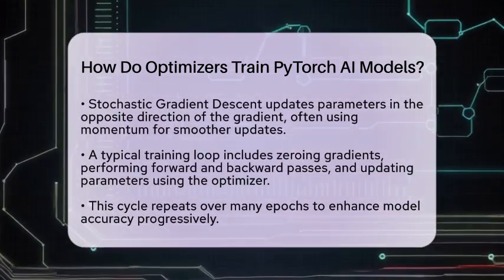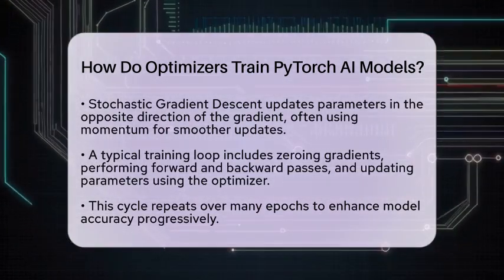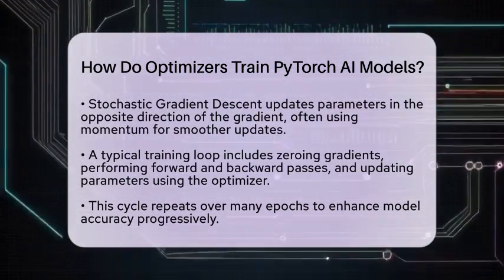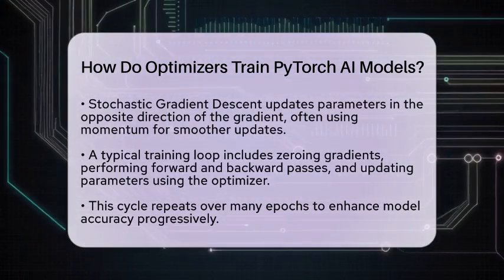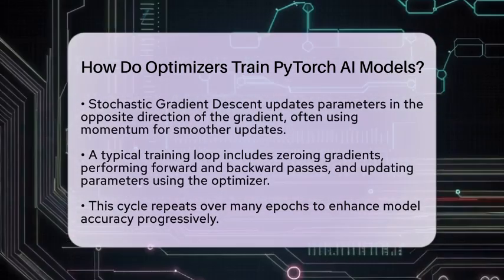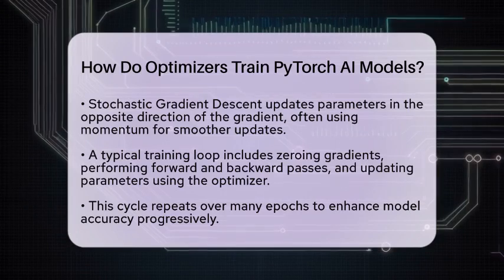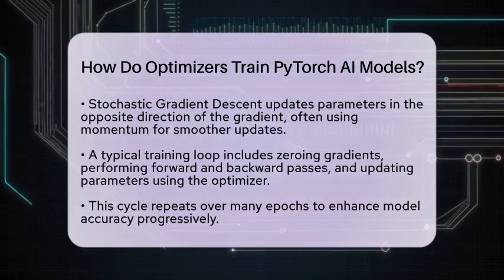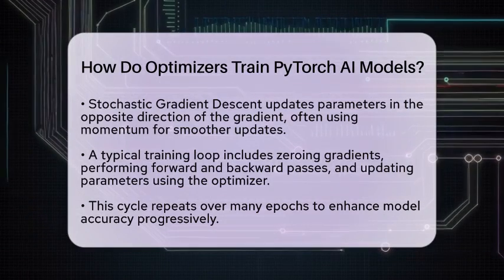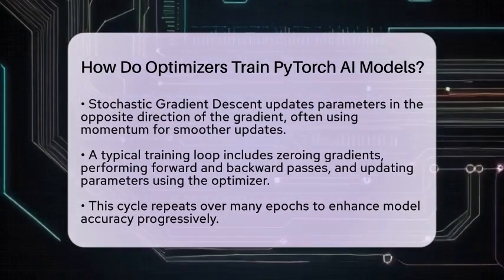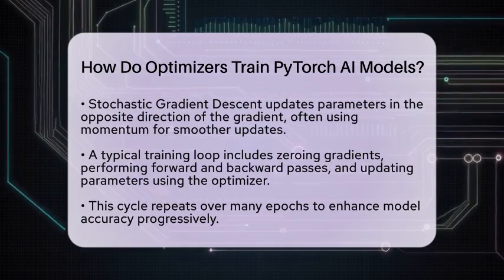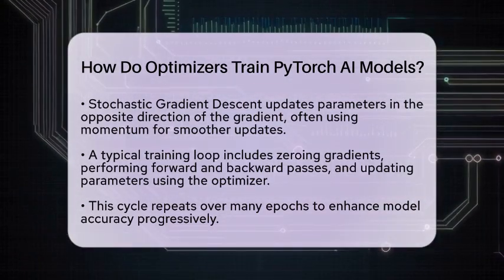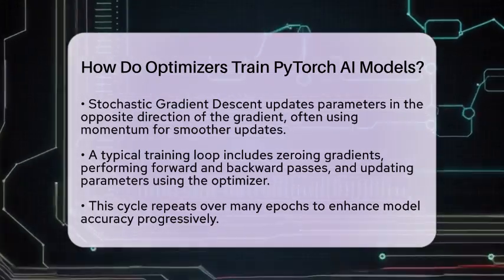For instance, Stochastic Gradient Descent updates parameters by moving them in the opposite direction of the gradient scaled by the learning rate. Sometimes, it uses momentum to smooth the updates. A typical training loop involves zeroing existing gradients, performing the forward and backward passes, and then calling the optimizer's step function to update parameters. This cycle repeats over many iterations, known as epochs, to progressively improve the model's accuracy.